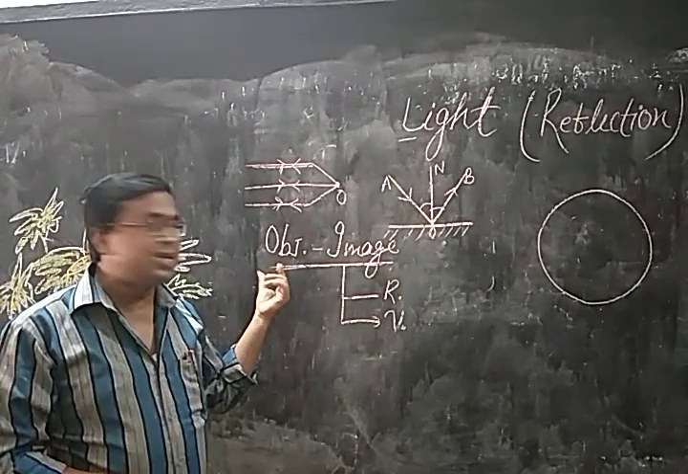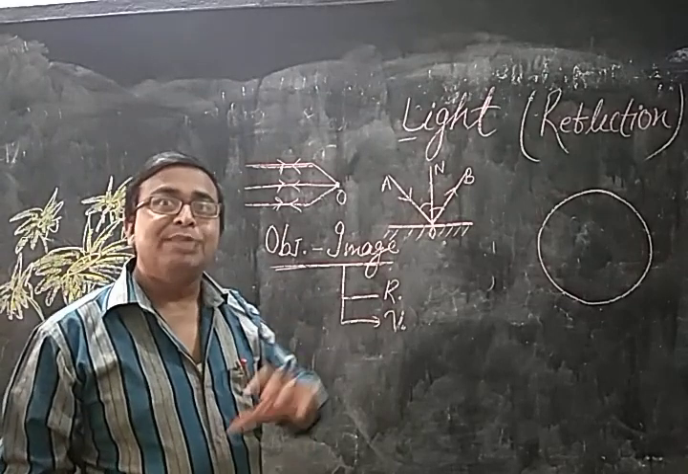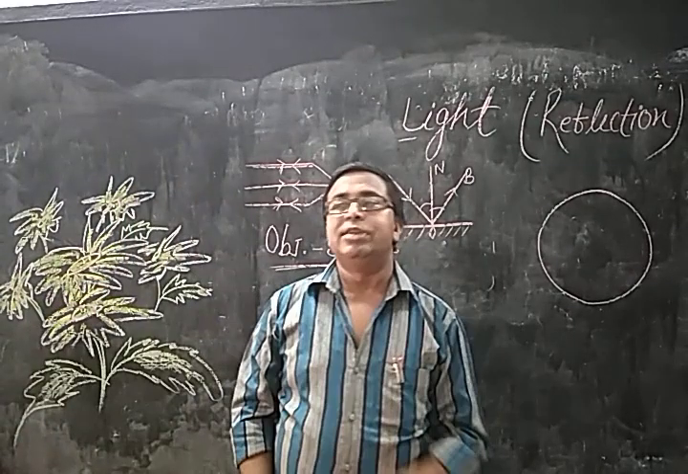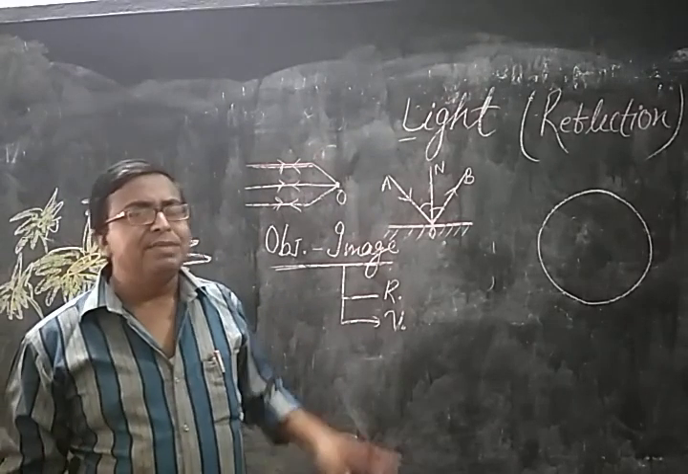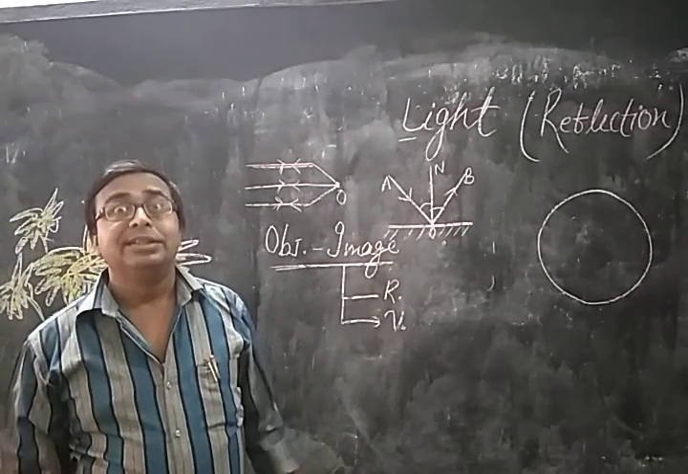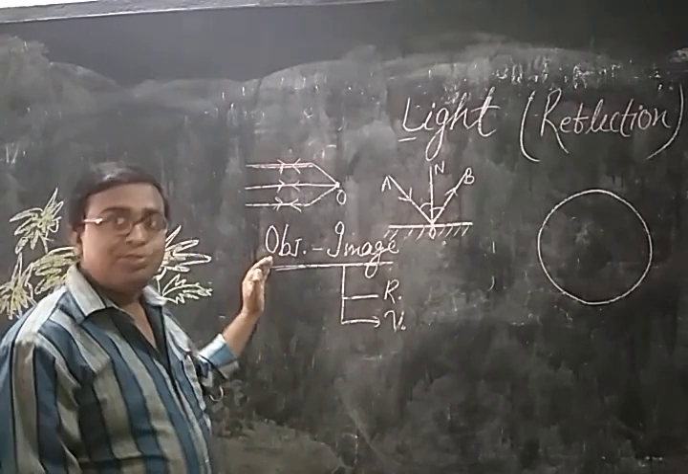Now move to object and image. Anything which gives out light is known as an object. Gives out means either it will emit its own light or it will reflect the light. So that is known as an object.